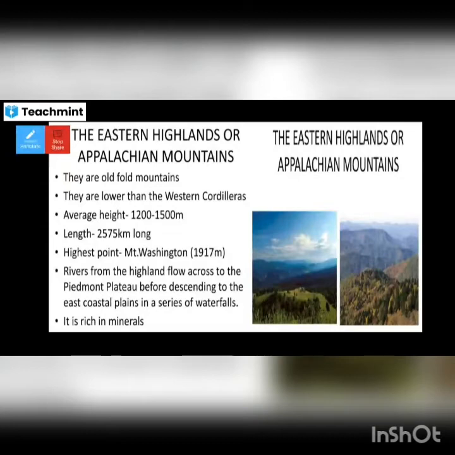Interior Lands or Great Central Plains. It extends from Hudson Bay to the Gulf of Mexico. It spreads about 6,000 kilometers long and 2,000 kilometers wide, situated between the Western Cordilleras and Eastern Highlands. The slope of the land can be understood by the flow of the rivers.